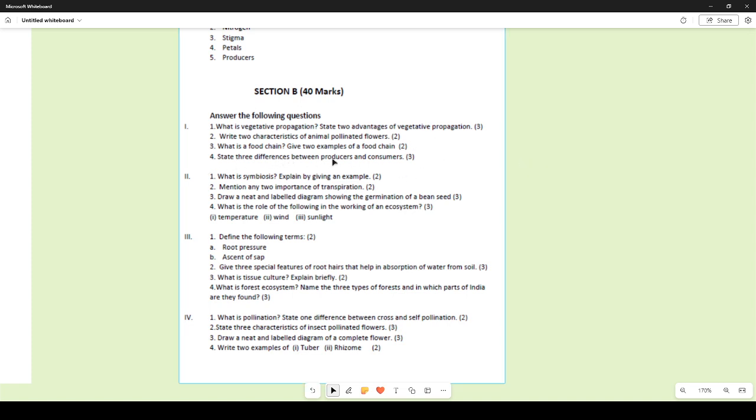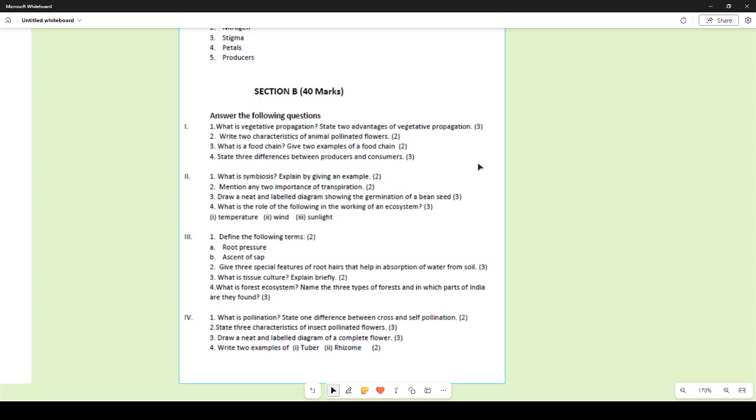State three differences between producers and consumers. First and foremost, producers are responsible for providing all the nutrition in any ecosystem. Consumers depend on producers for their food. So that is the first difference.